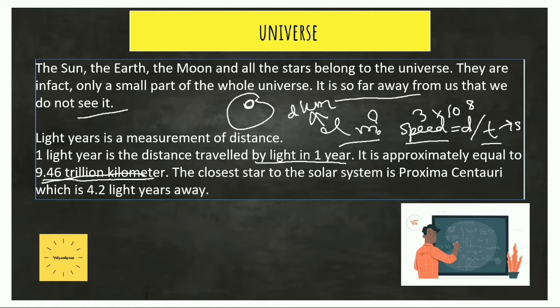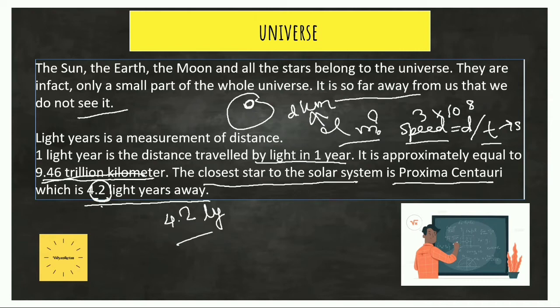Okay. So the closest star to the solar system is Proxima Centauri. It is about 4.2 light years away. It seems like it is a small number. It seems like 4.2 light years, but it is not a small number. It is a huge distance.